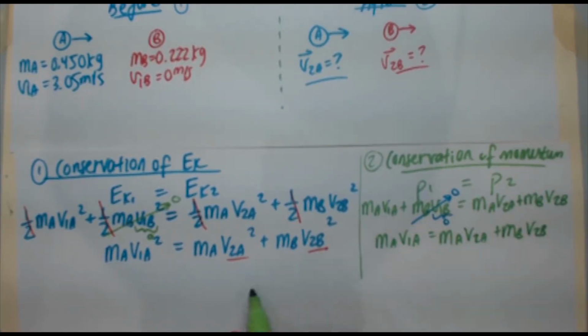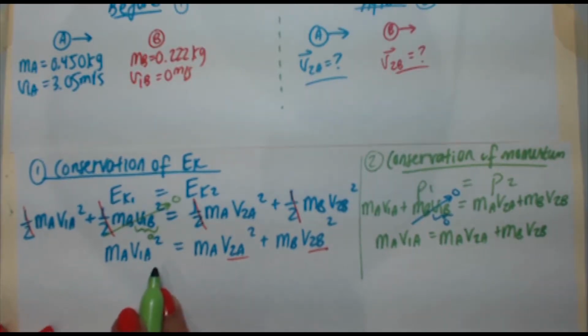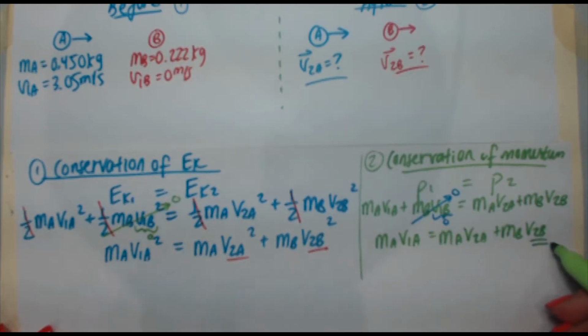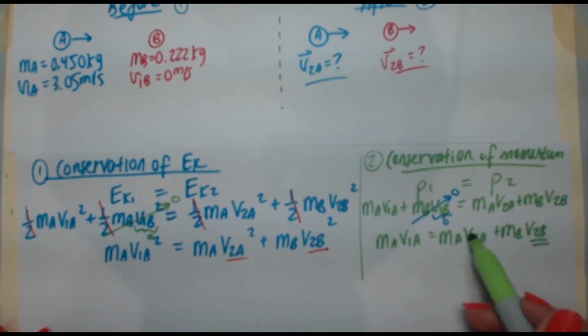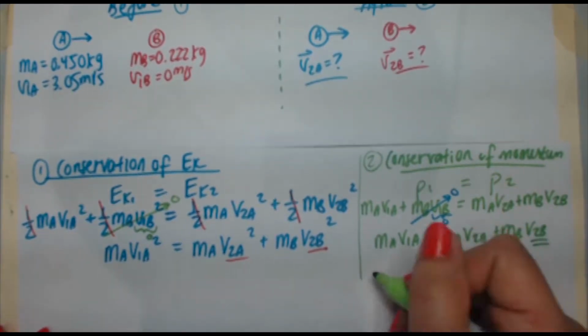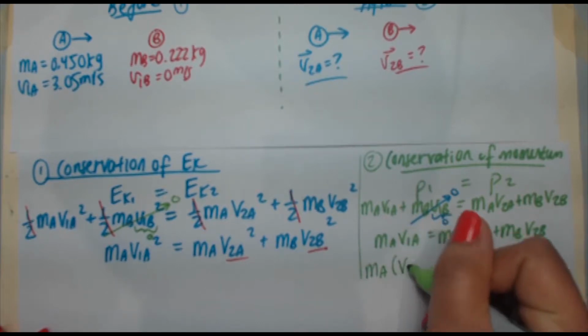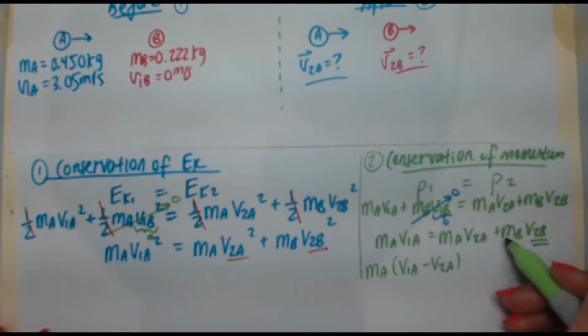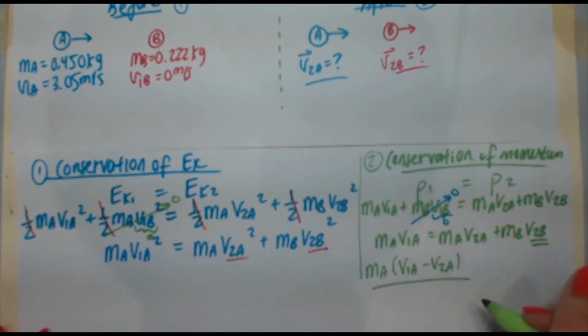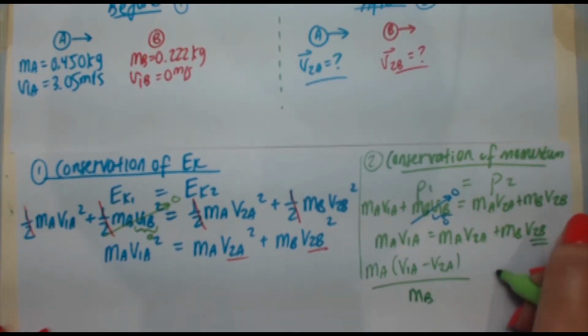Now these two expressions look very similar, except in this one, the speeds are being squared. So what I'm going to do here is solve for v2b. You just solve for one of them and plug it into the other expression. Solving for v2b, notice you have ma and ma. If you do ma v1a minus ma v2a, so you bring this to the left, you can just factor out the ma. So you can do ma times v1a minus v2a. Then you're left with mb v2b. Divide both sides by mb, and you're left with v2b.